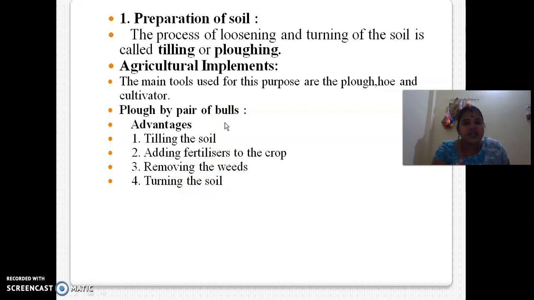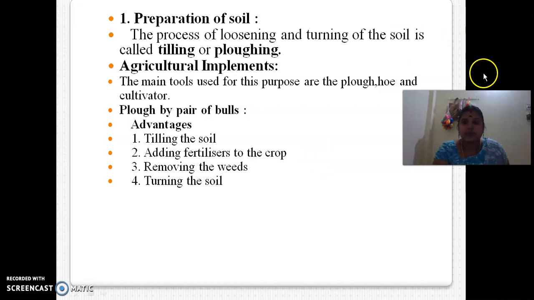First, tilling the soil. What is tilling the soil? Loosening the soil. Next, after loosening the soil, we add fertilizer to the crops. Once they start to germinate and grow, some unwanted weeds start to grow between the crops, so we have to remove the weeds. Next, turning the soil. These are the four processes done with the help of a pair of bulls.